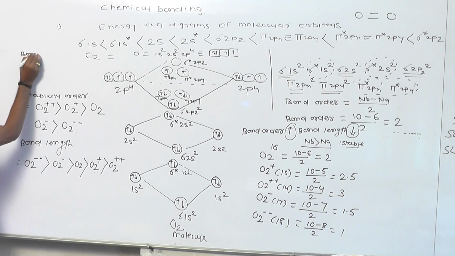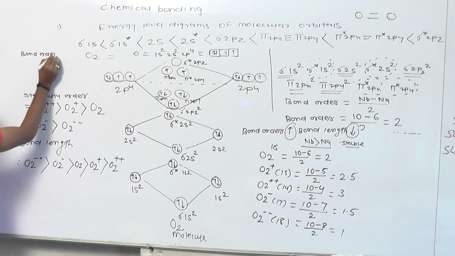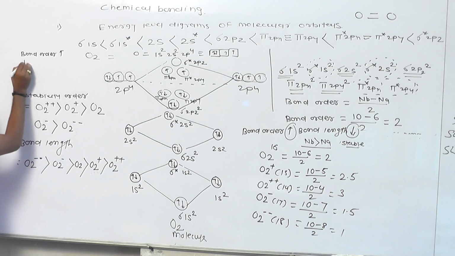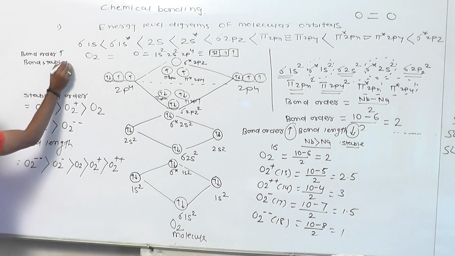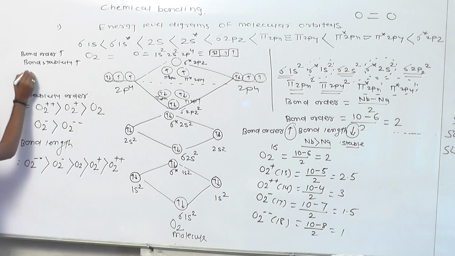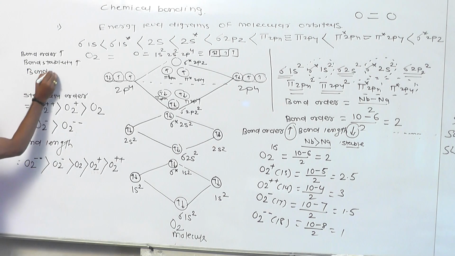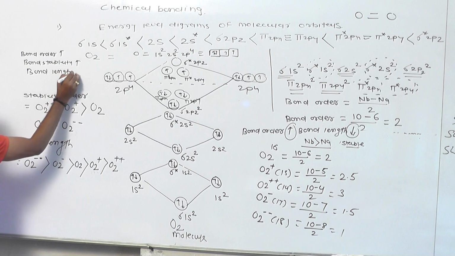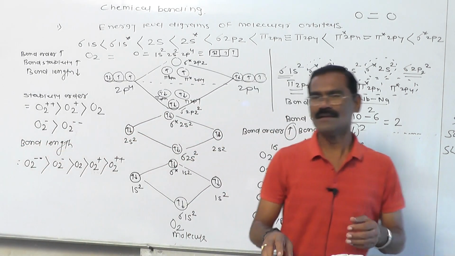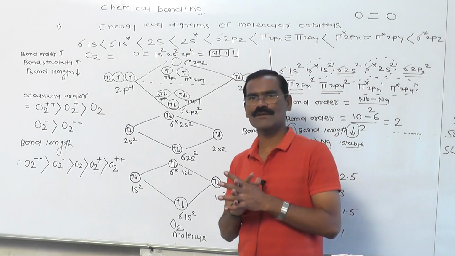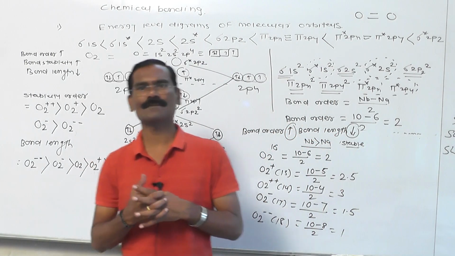As bond order increases, bond stability also increases, and bond length decreases. You don't forget this. This is a very interesting phenomenon related to the molecular orbital picture.